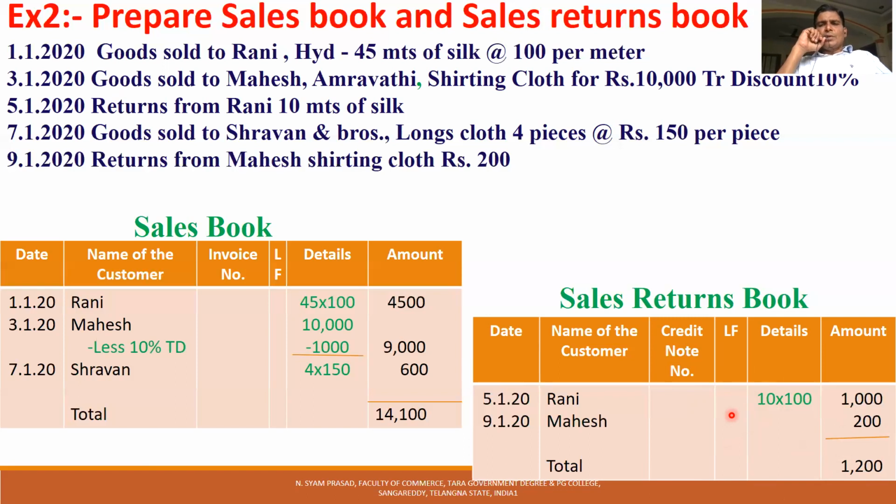So this amount is debited to sales returns account. This is the book of first entry, the sales return book, the sales return journal, and the second entry is the sales returns account. The sales returns account is debited with 1,200. This is the sales book, the sales journal, the book of first entry. The 14,100 is credited to the sales account. That's all about the preparation of the sales book and sales returns book.